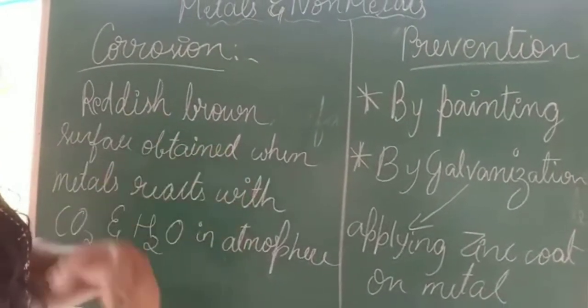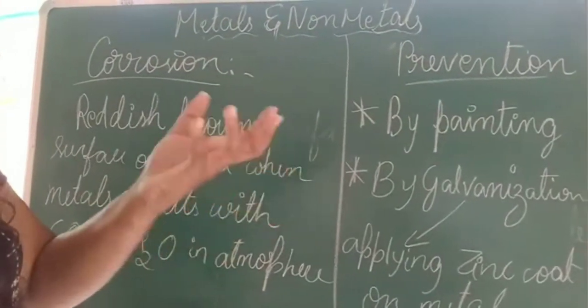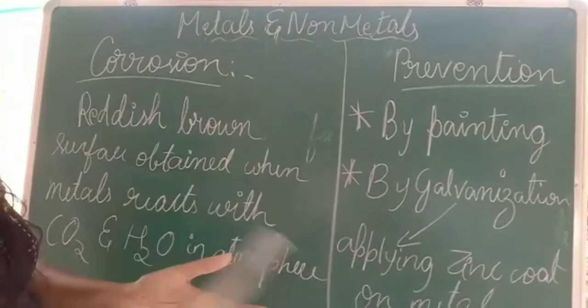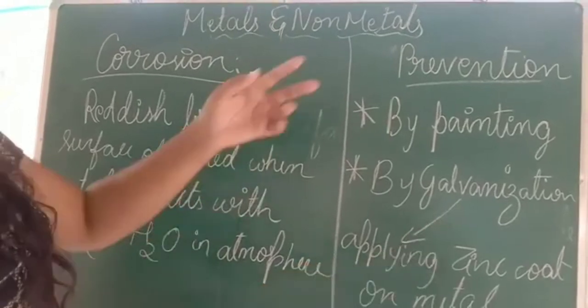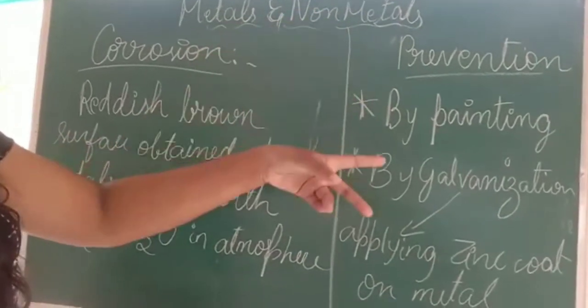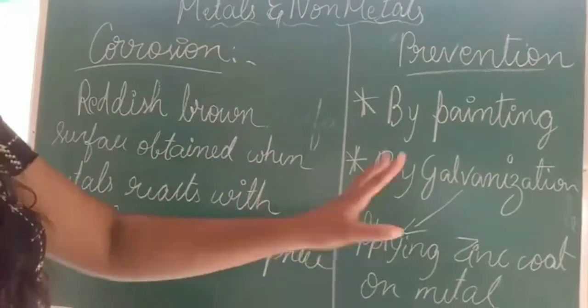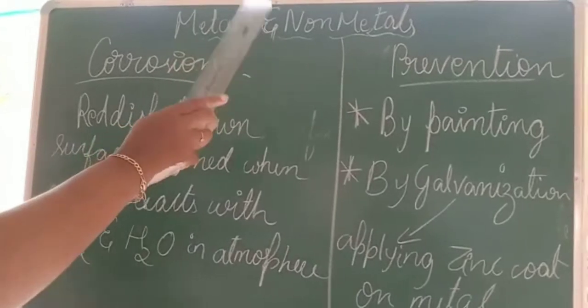When this zinc coat is applied on any iron surface, that surface will not rust very soon. So applying a zinc coat on a metal is called galvanization. These are the two important preventions of corrosion: one is painting and one more is galvanization. So here ends the chapter on metals and non-metals.